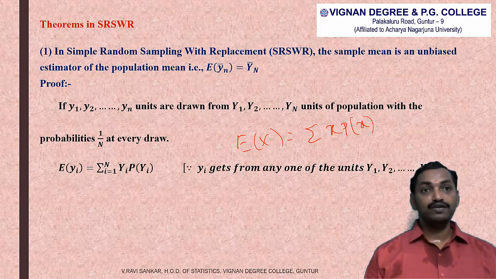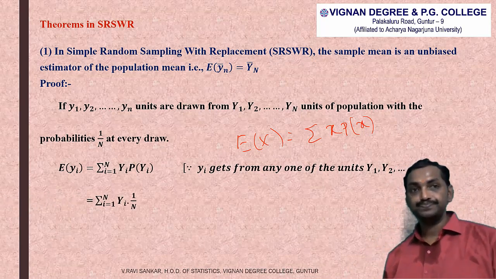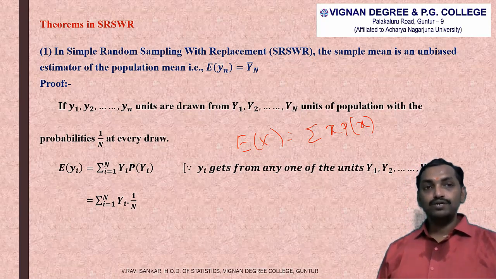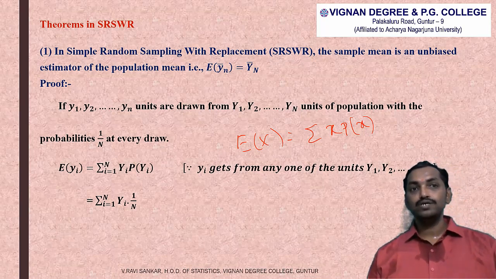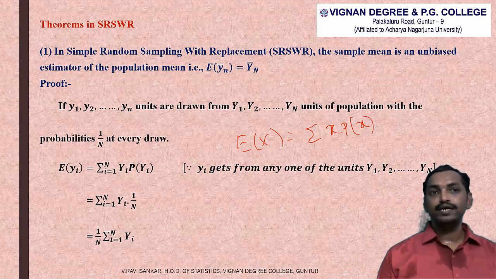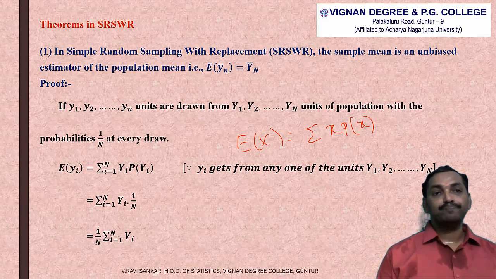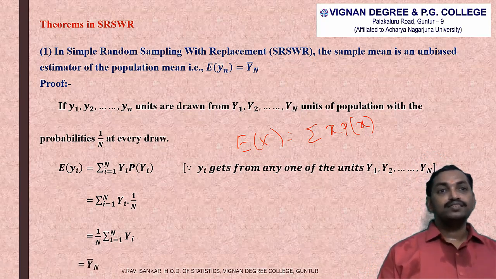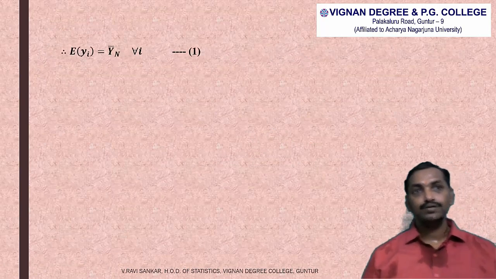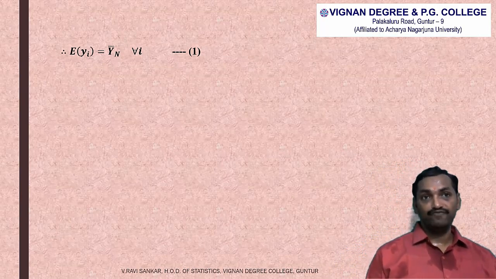So substituting probability of Yi is equal to 1 by N, we will get summation Yi into 1 by N. That is equal to 1 by capital N into summation i is equal to 1 to capital N Yi. Because 1 by N is a constant value, we can write 1 by capital N into summation Yi, and it is the sum of observations divided by the capital number of observations. So it is the formula of population mean, that is capital Y N bar. Therefore we get expected value of small yi is equal to capital Y N bar for all i.